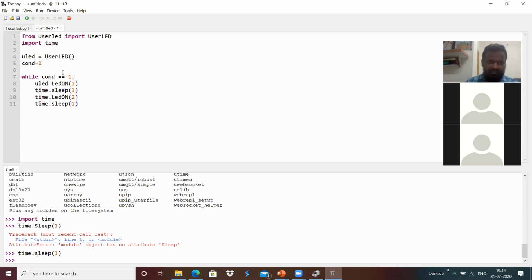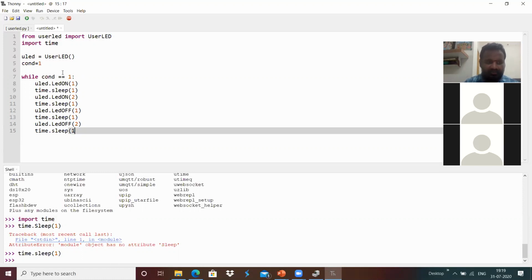And then once it is done, I'm going to use ULED.led_off(1) over here, and then time.sleep(1) for 1 second over here, and I'm going to use ULED.led_off(2) over here, and then time.sleep over here. 1 second of sleep I'm going to give over here.